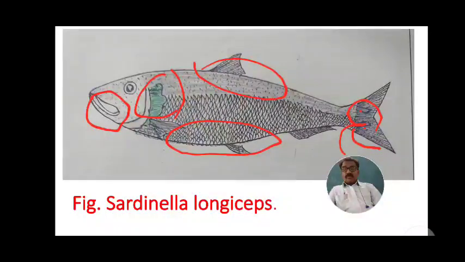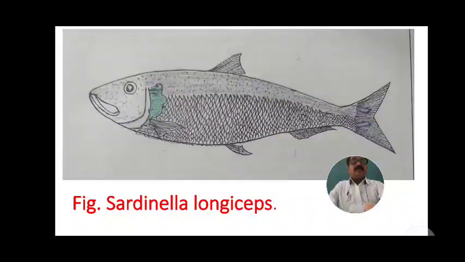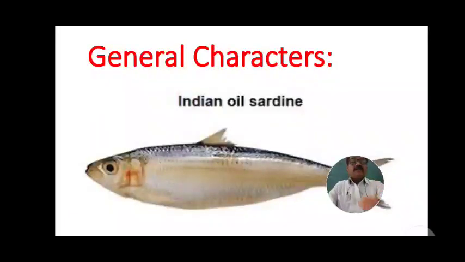Then the margins of the operculum and fins are pale in color. The pectoral fin, pelvic fin, and dorsal fin are short and small, whereas the anal fin and caudal fin are large and well developed. These are a few characters of the sardine fish, Sardinella longiceps, that is, the general characters of the Indian oil sardine.